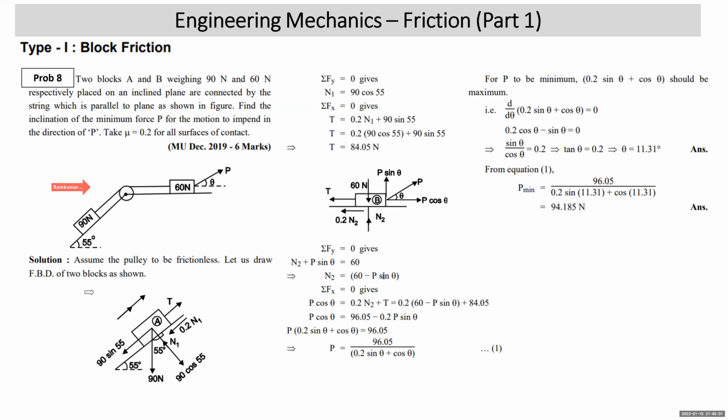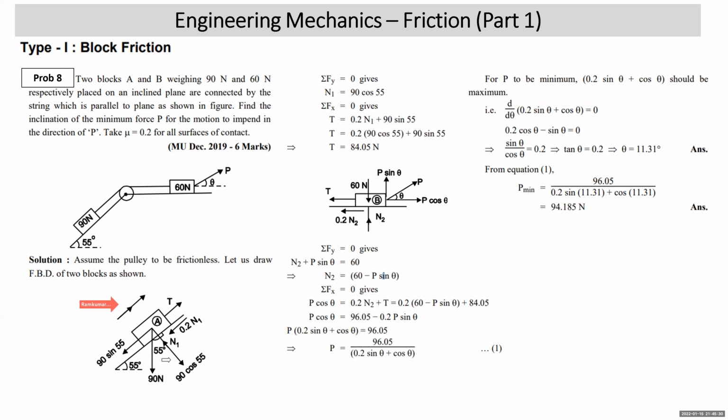Number of unknowns will be 2 on the 90 Newton block. Number of unknowns will be more on the 60 Newton block. So we start with the 90 Newton block, right? I called it A. Weight vertically down, 90 Newton. Plane is making 55 degrees with the horizontal, normal reaction 55 degrees with the vertical. So 90 cos 55, 90 sin 55. Impending motion up the plane, friction is down and tension T.